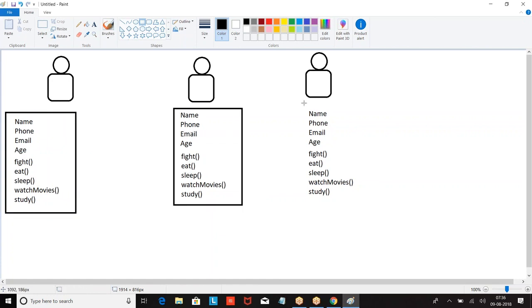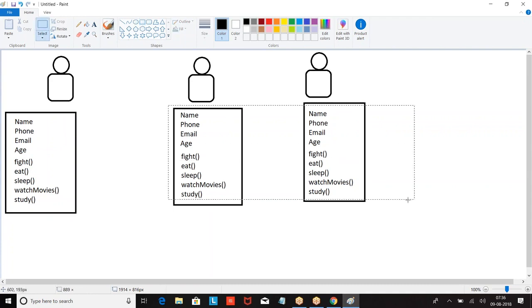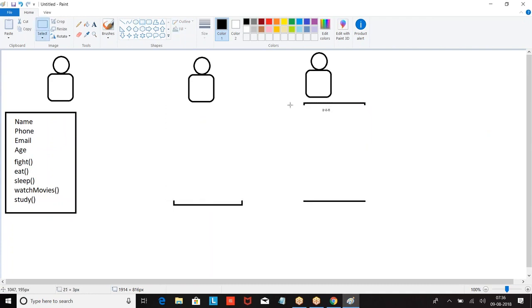Why? When the same set of data is collected and the same set of actions are performed, then instead of defining them separately, define this as a template.